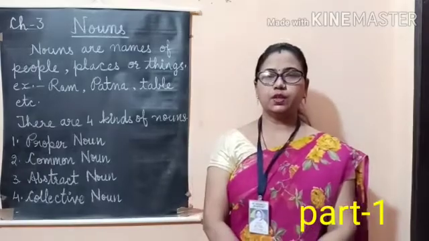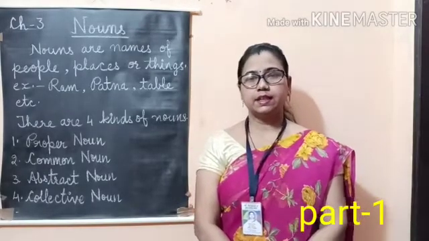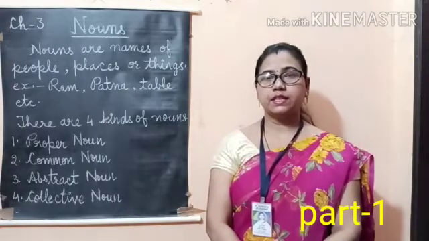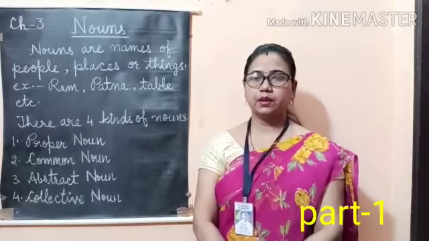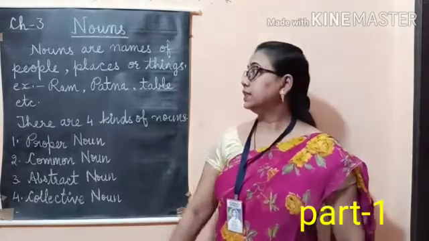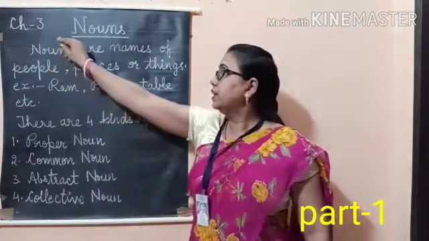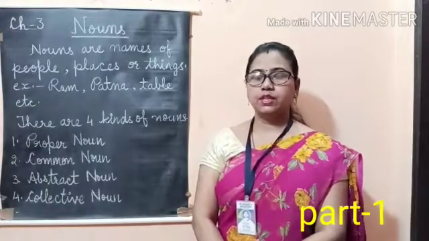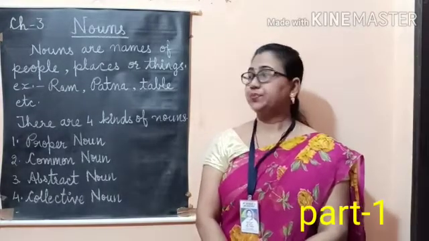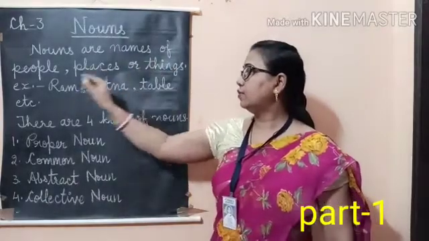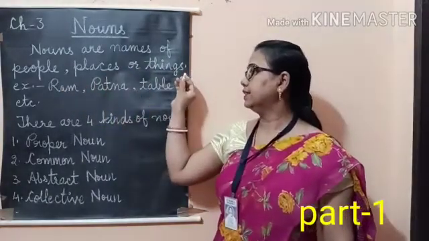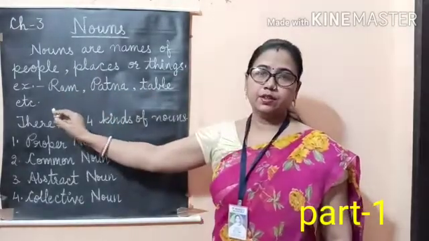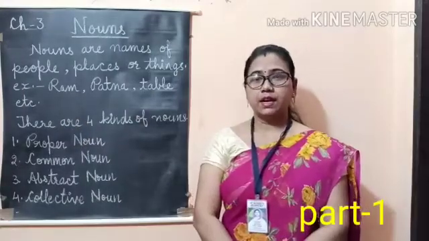Students, in my previous video I have taught you Standard 6 English Grammar Chapter 2, the parts of a sentence, subject and predicate. Today I am going to teach you Standard 6 English Grammar Chapter 3, Nouns and kinds of nouns. Students, you have studied earlier, nouns are names of people, places or things. Example, Ram, Patna, table, etc. So we can call nouns naming words.